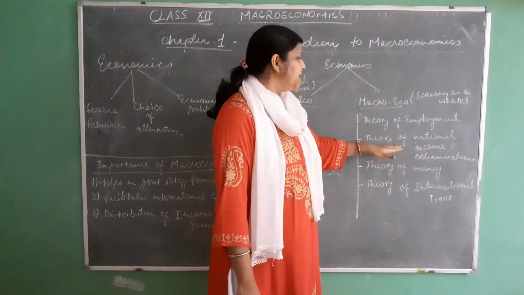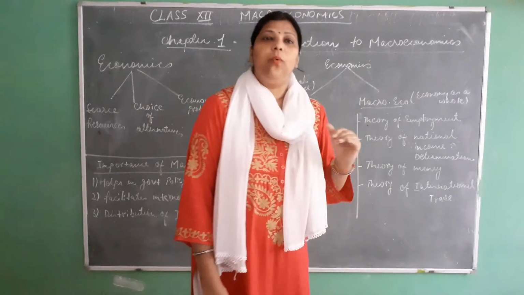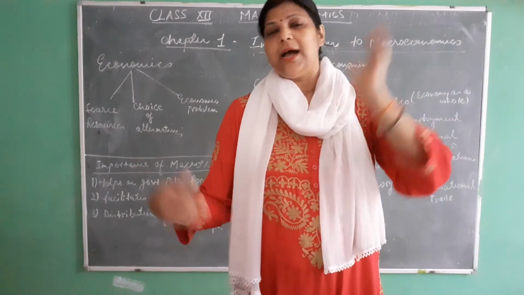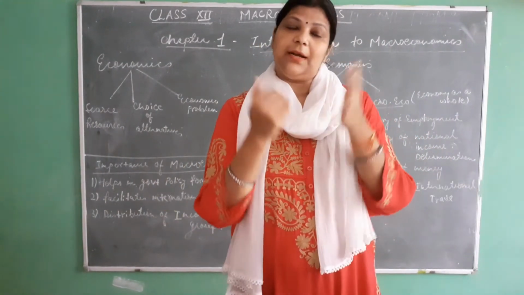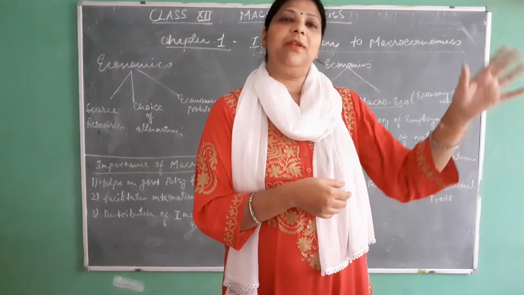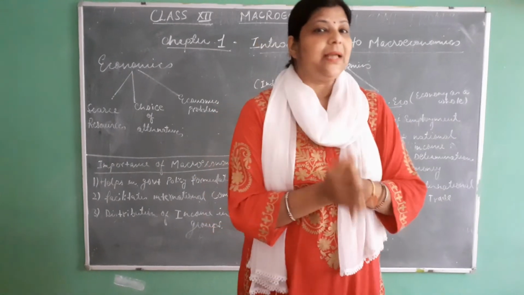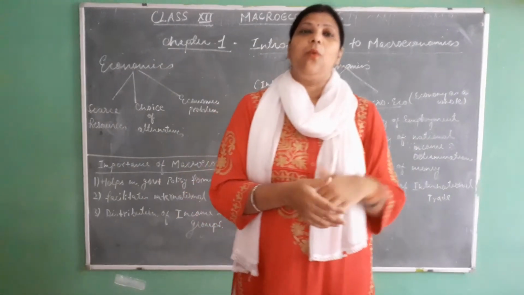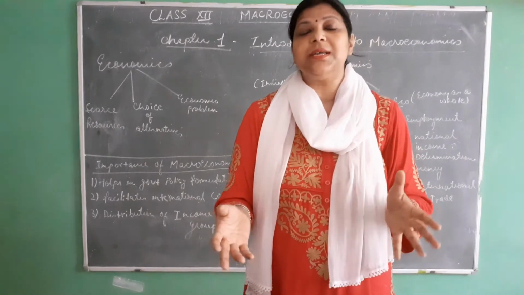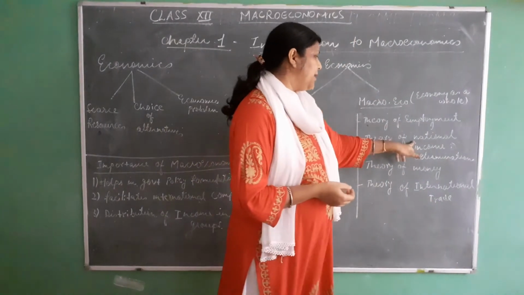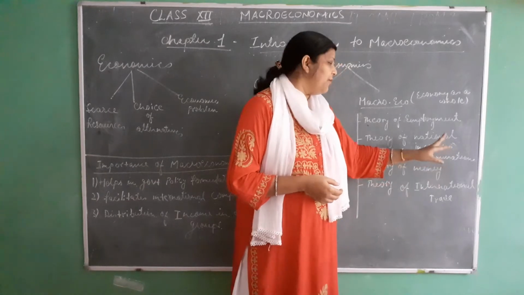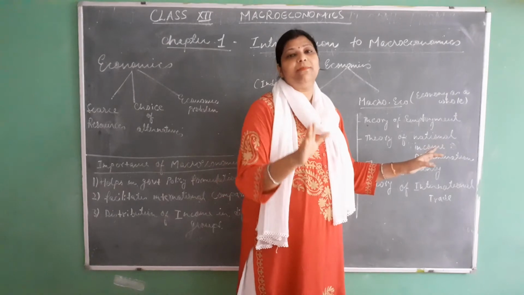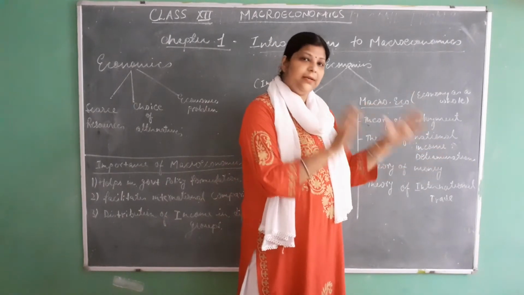Fine. Second is the theory of national income distribution. When consumers start purchasing the products and the producers start gaining profit, when they earn the profit, it will give a part to the national income. Then how will that national income be determined? What is the criteria? What is the deficit? What is the surplus? That is the base of national income. And we study this in macroeconomics when all the initial microeconomic activities have been done.